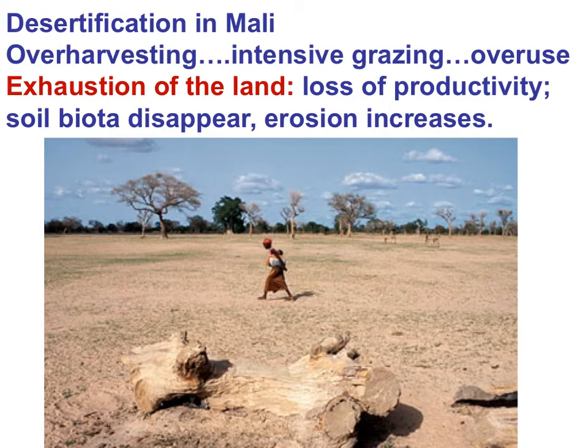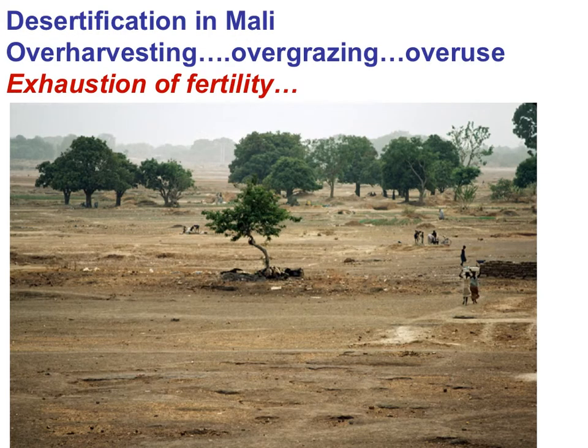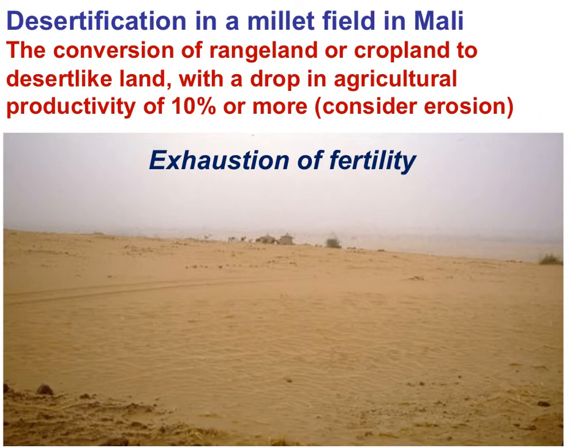Here in this photograph from Mali, we can see desertification: over-harvesting, intensive grazing, overuse. It's an exhaustion of the land with accompanying loss of productivity, a loss of soil biota, and an increase in erosion. Here is another photograph of desertification in Mali. These are lands that are arid in the first place, and arid lands suffer the most from desertification. In this photograph, you can see a millet field, or maybe better said, a former millet field.